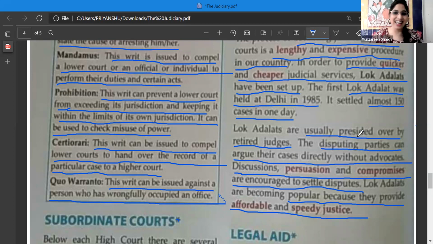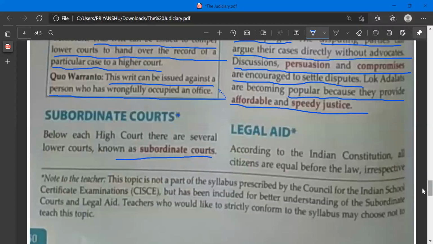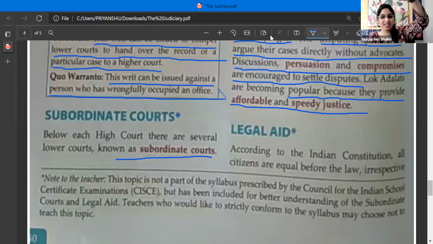Okay, next legal aid. I'll stop here. Ma'am, we can finish this chapter in 1 minute only. No. I'll stop here and then I'll continue in the next class. Okay. Priyanshu, please join on time, beta.